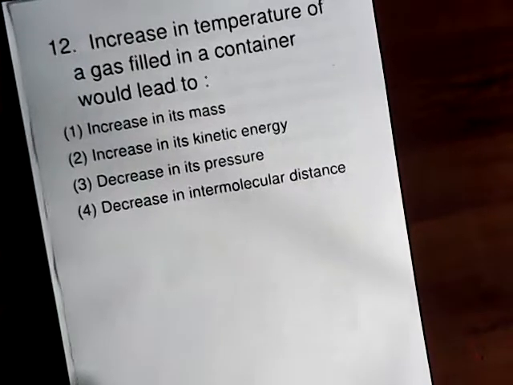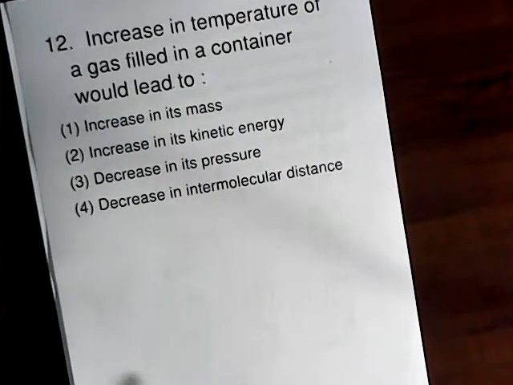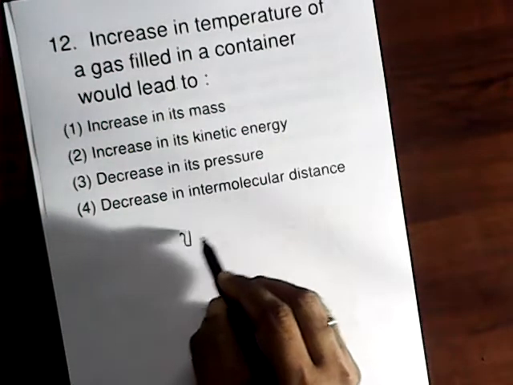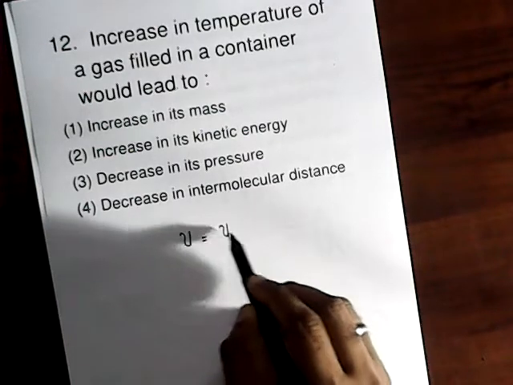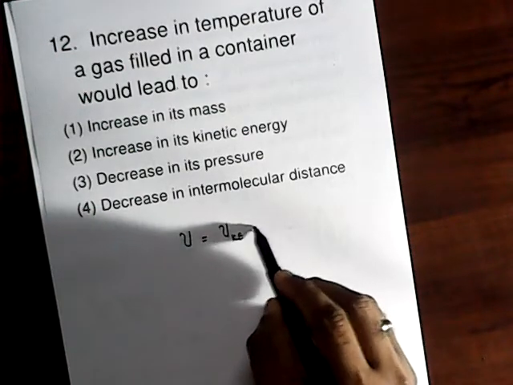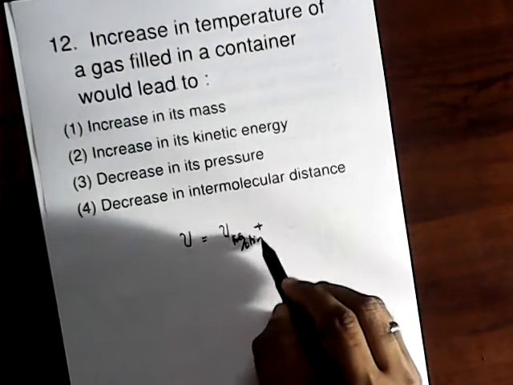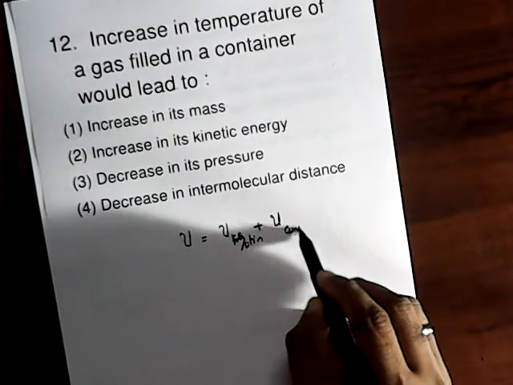Number 12. The increase in temperature of a gas filled in a container would lead to, for a gas, you can say the total energy has two parts, one because of the motion and one because of the configuration.